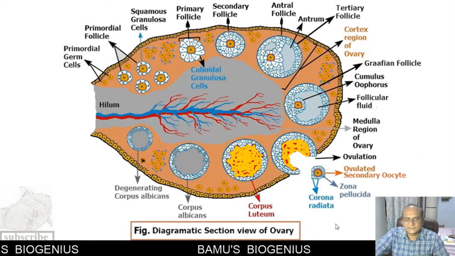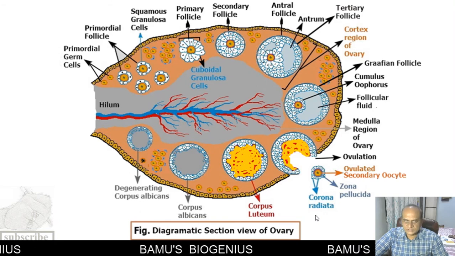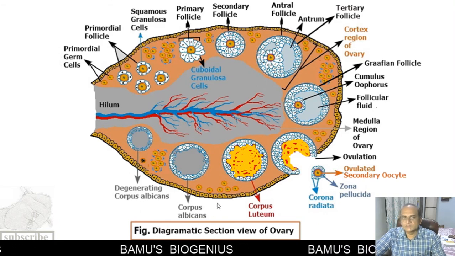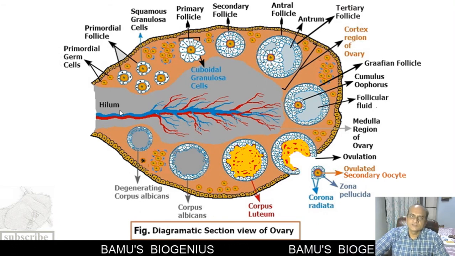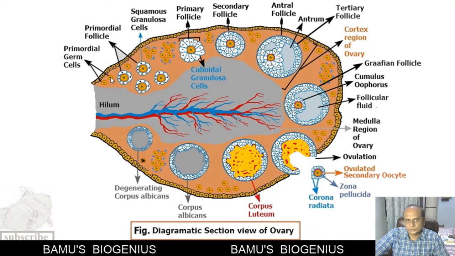Now let us summarize the whole process of oogenesis and discuss oogenesis as well as folliculogenesis with the help of this diagram. See, the primordial germ cells migrate from the yolk sac.